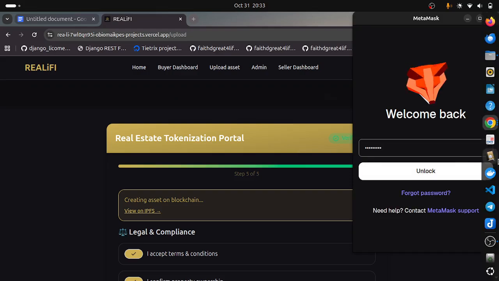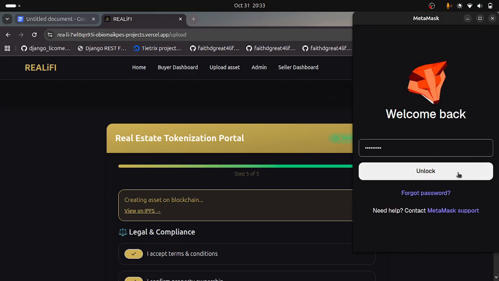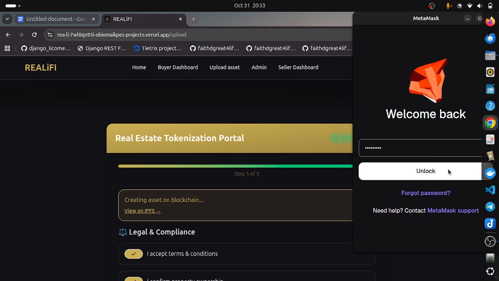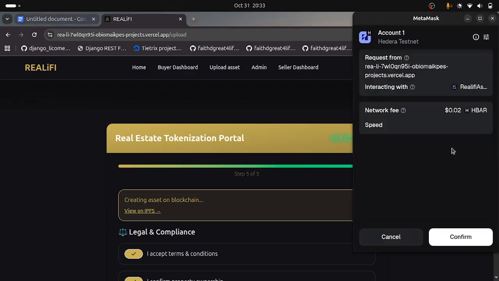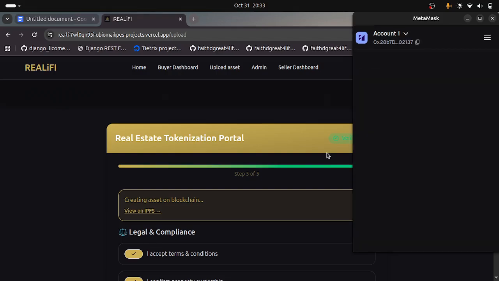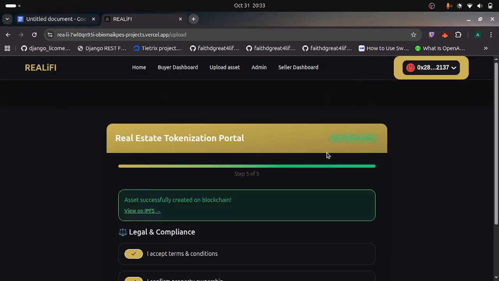I have to unlock my MetaMask. Now the asset is being created on the blockchain.